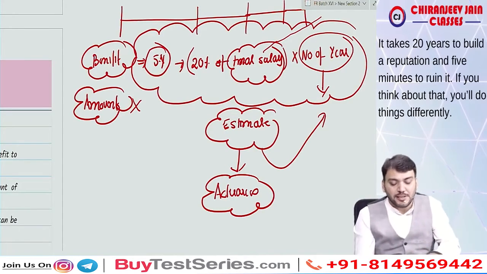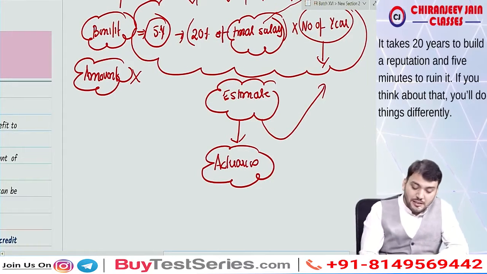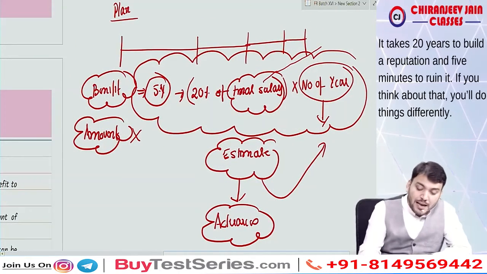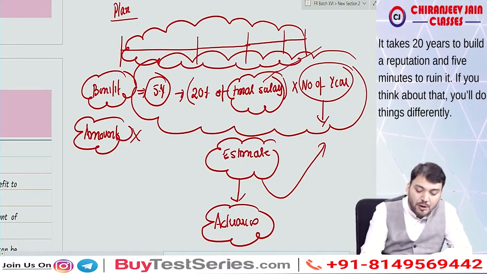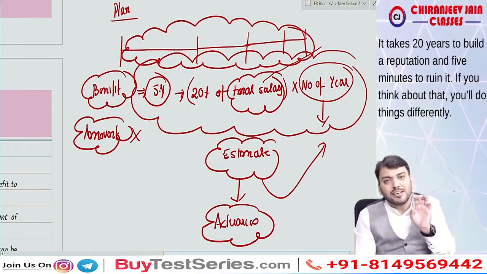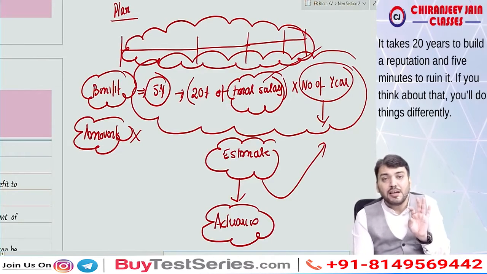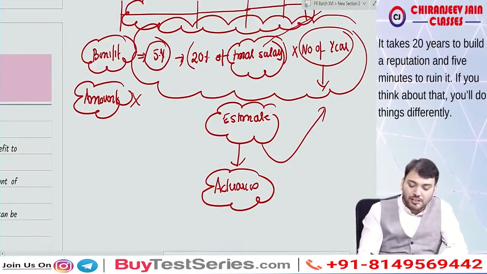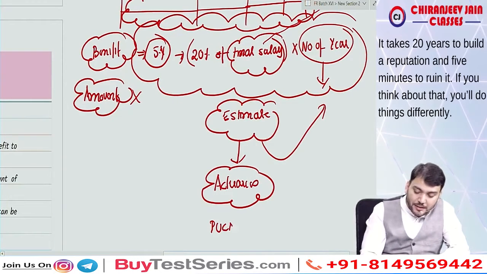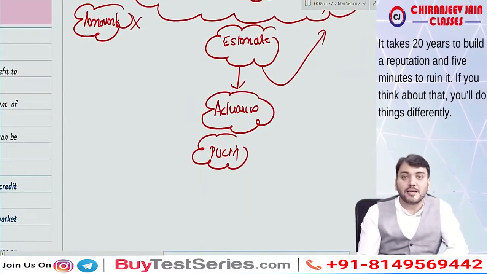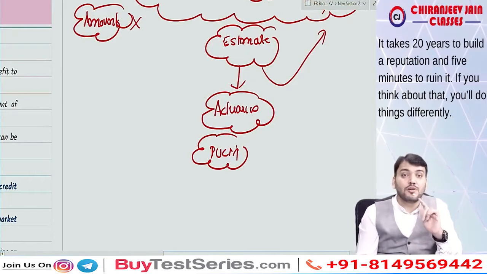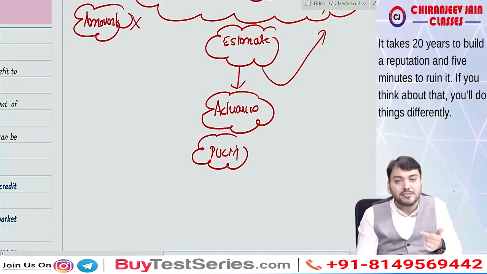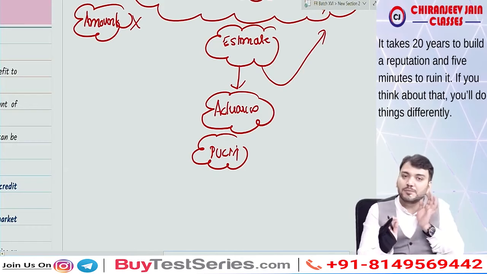Once the amount is estimated, then that amount will be allocated to the estimated number of years, and therefore such method is known as projected unit credit method. Means Ind AS 19 says you will apply projected unit credit method for the recognition of employee benefit expense under defined benefit plan as per Ind AS 19.